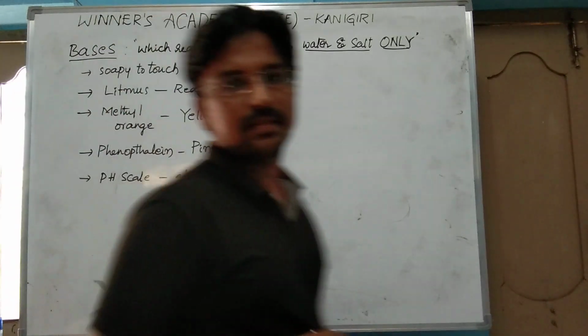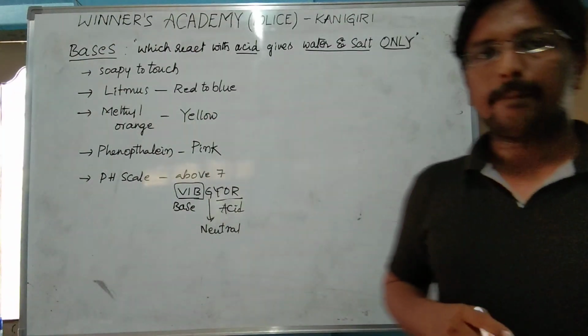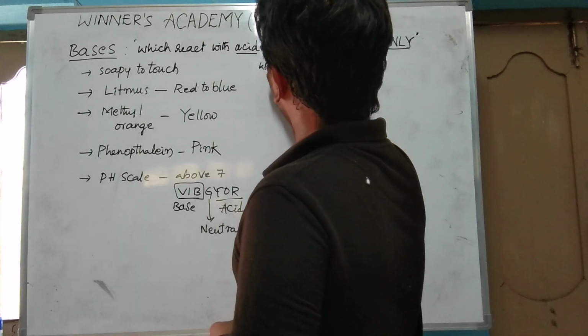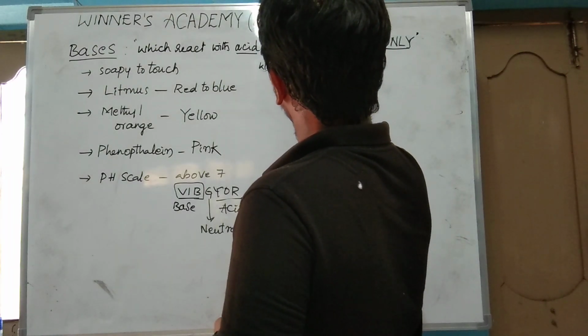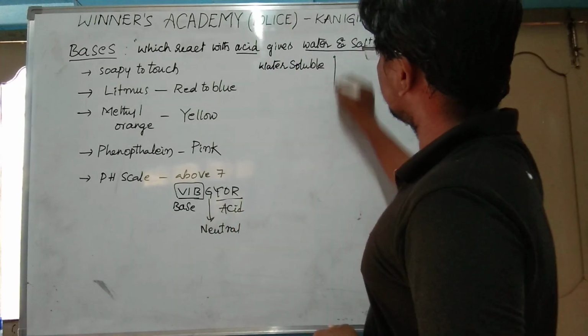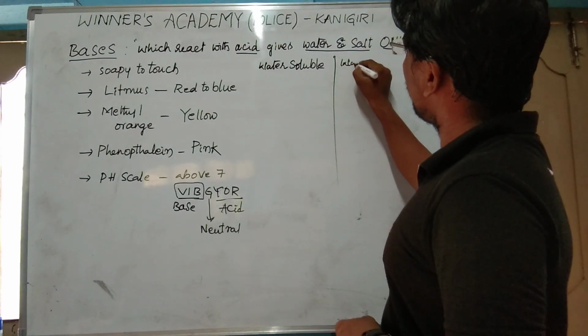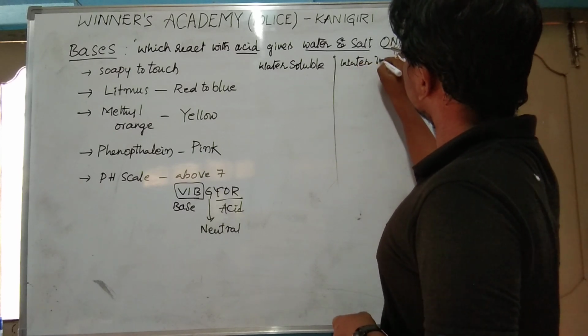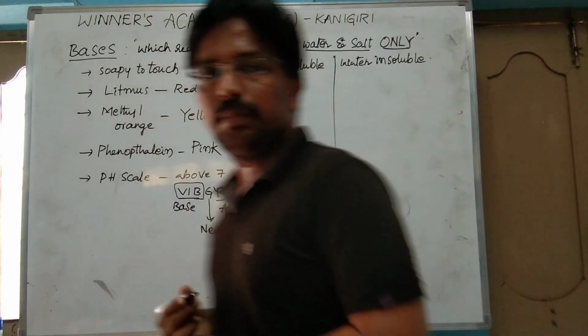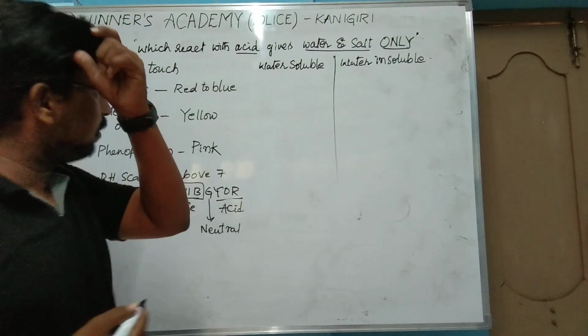The bases are of two types: water soluble bases and water insoluble bases.